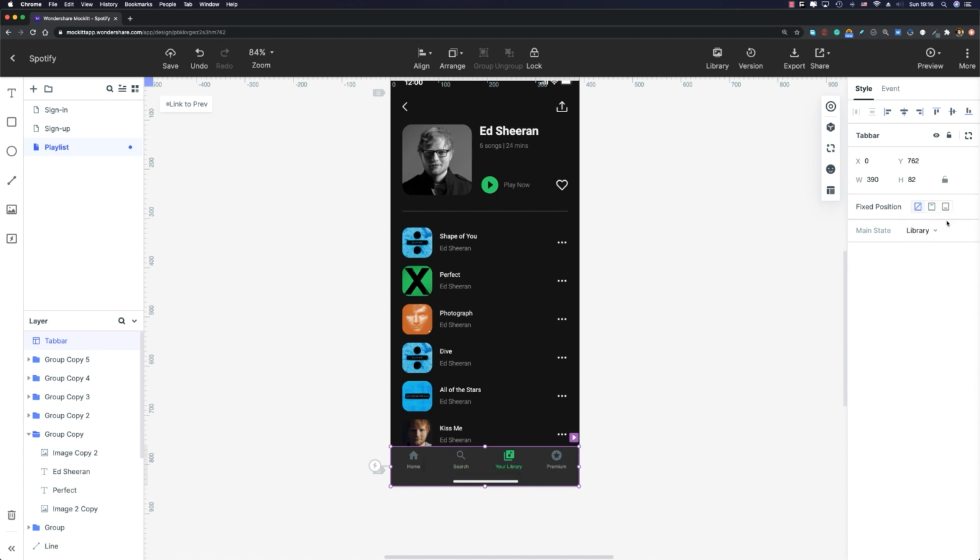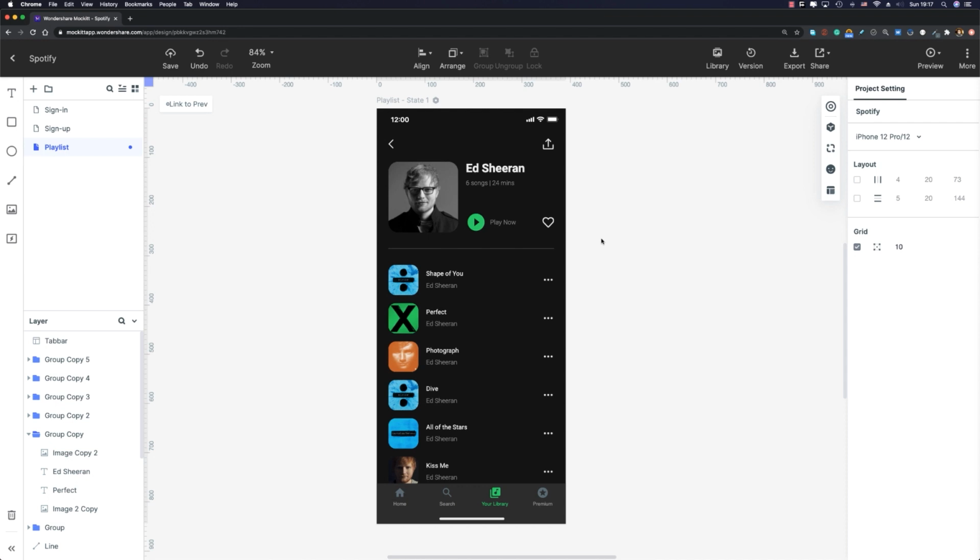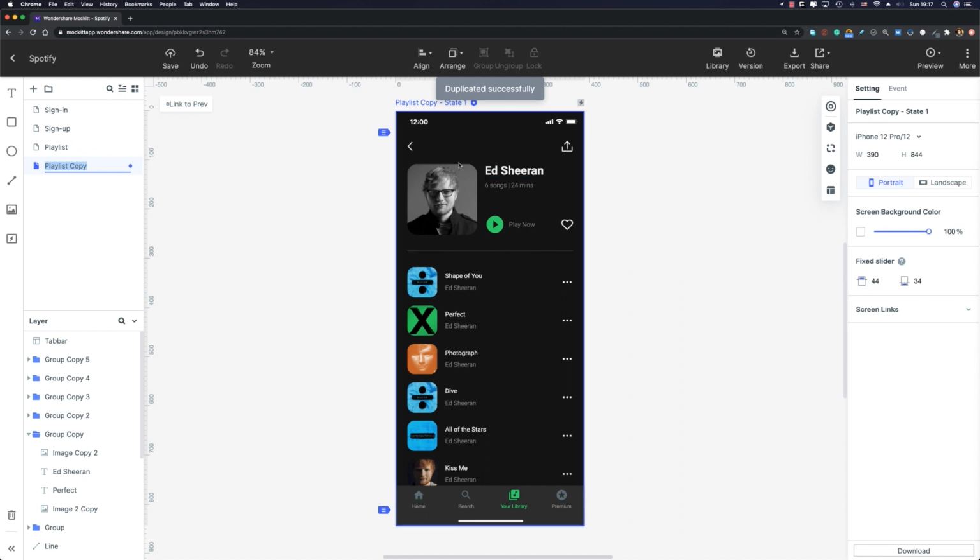So this is how you can use Mster in your project. It's a very useful feature. Alright, now let me go ahead and design the player page. We can go ahead and duplicate this page or create a new screen, okay? If I create a new screen, I need to copy and paste the background, but I prefer to duplicate it and just get rid of the unnecessary elements. First, let me rename it to player.